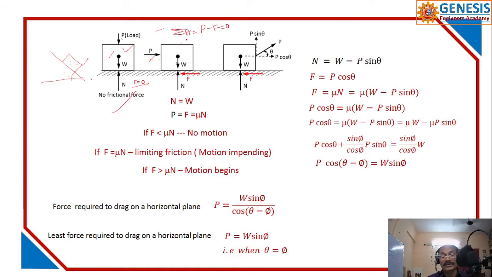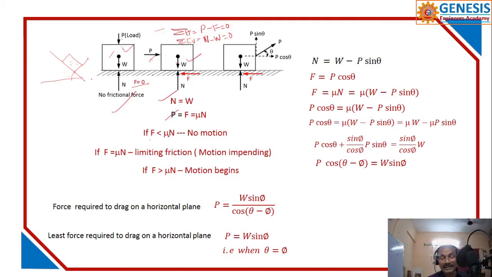These two equations always have to be formed, and sum of the vertical forces is equal to zero, that is N minus W is equal to 0. These are the equilibrium equations, to keep the system in equilibrium. So from this equation I got this.